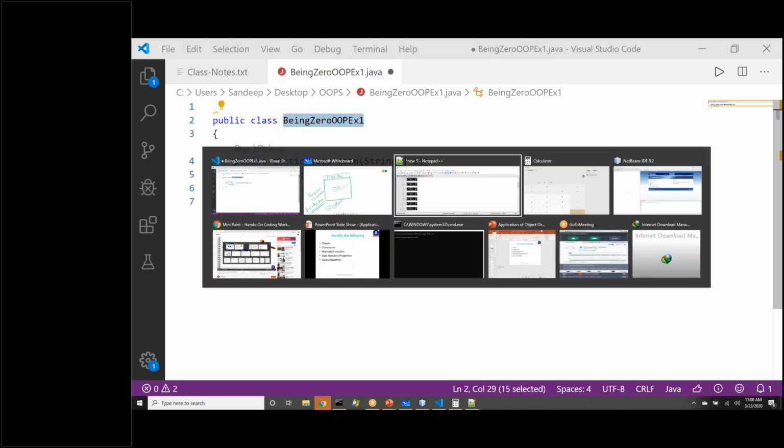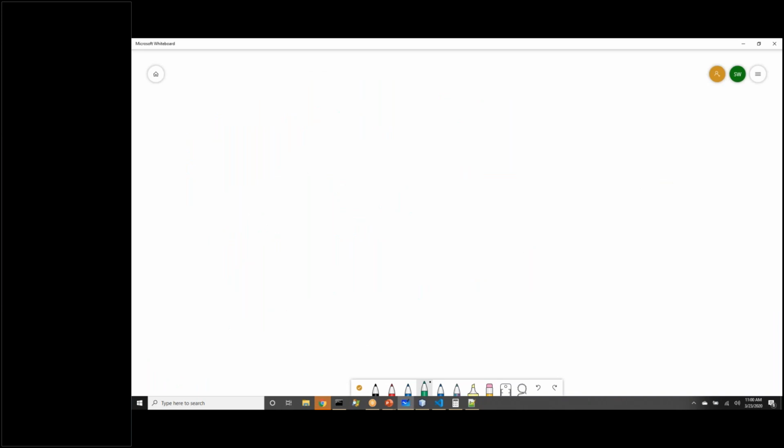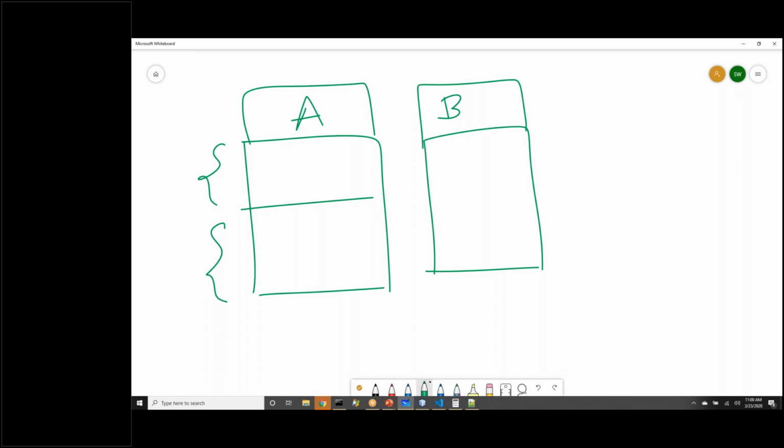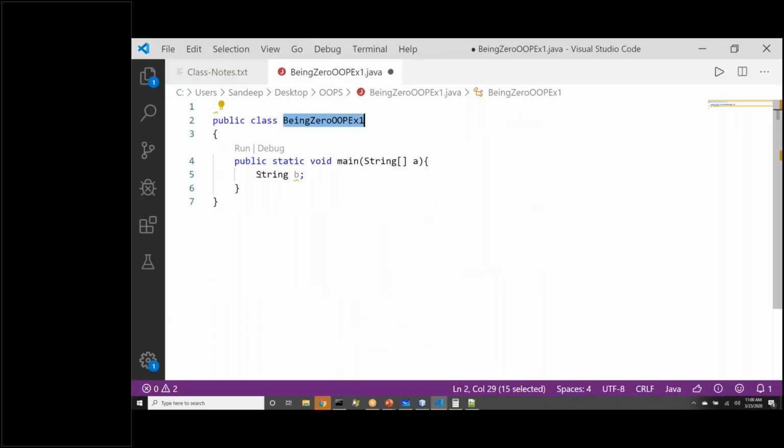And okay, so this is a concept that I think most people are confused with right now. Let me clarify. If you have a class A, if you have a class B, class diagram wise, if I draw it, then I'll say this is a class A, this is class B. Now, this section we know has fields, this has methods. If fields has an area where we say B is a field whose data type is this class, this is has a relationship. Now we can say A has a data member whose data type is B. Do we have has a relationship?